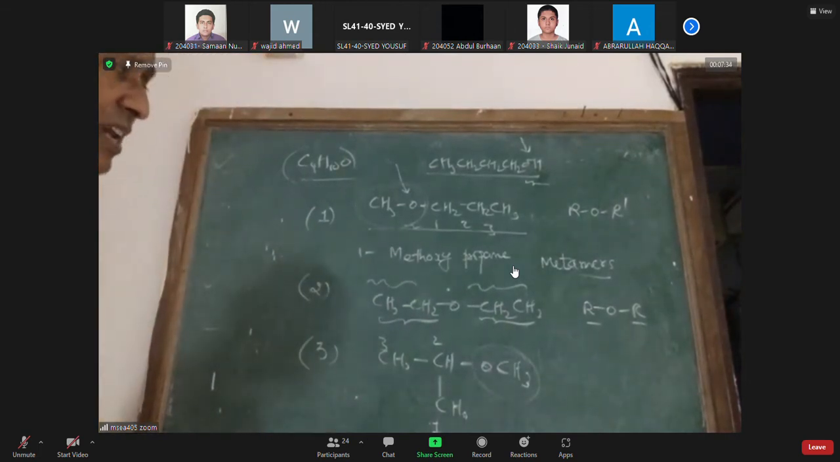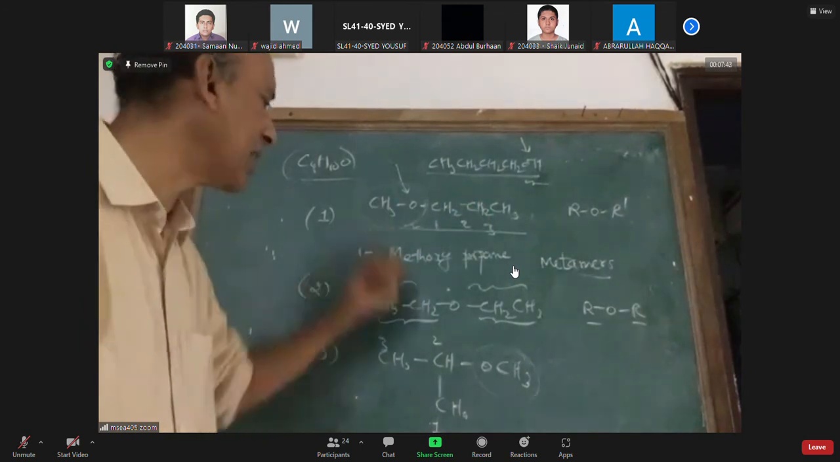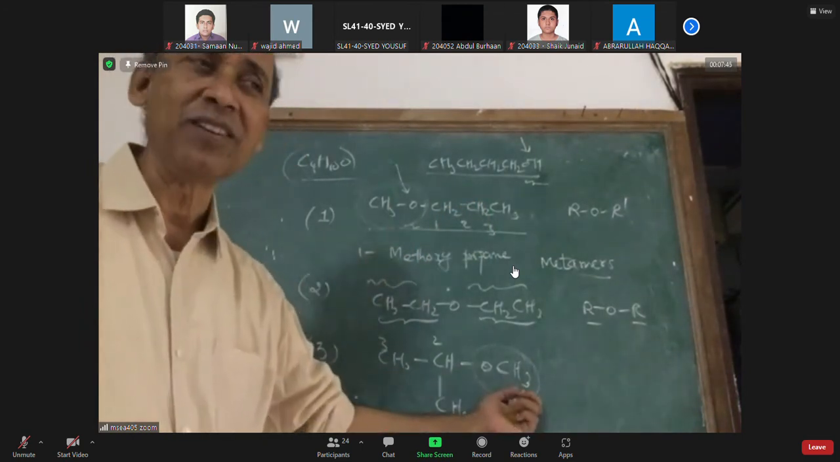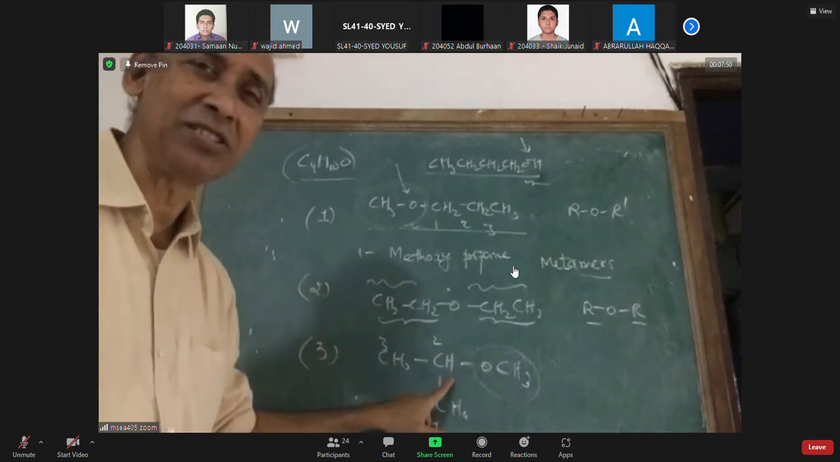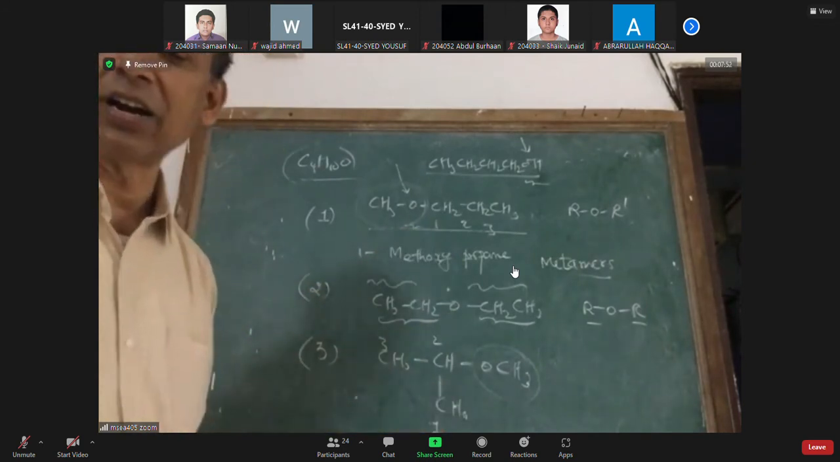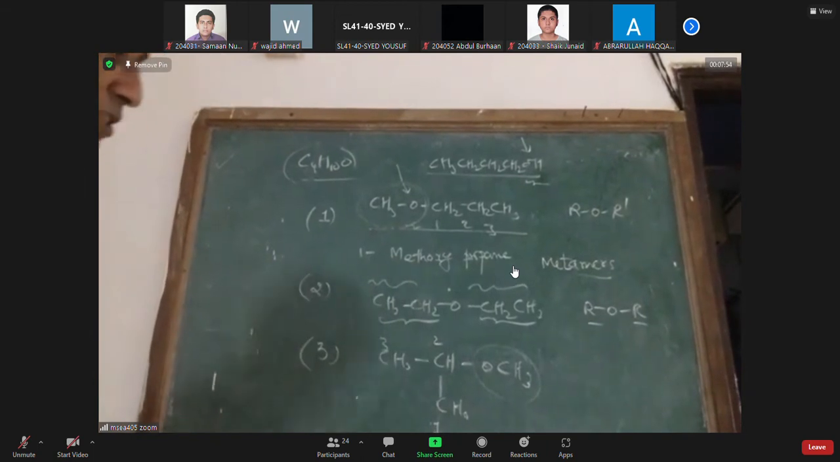Are you very clear, sir? What about 1 and 3? Chain isomer. 1 and 3 have the same 3 carbon chain and 1 carbon chain, but only the position differs: here the first carbon is linked, here the second carbon is linked. Therefore, they are to be called position isomers.